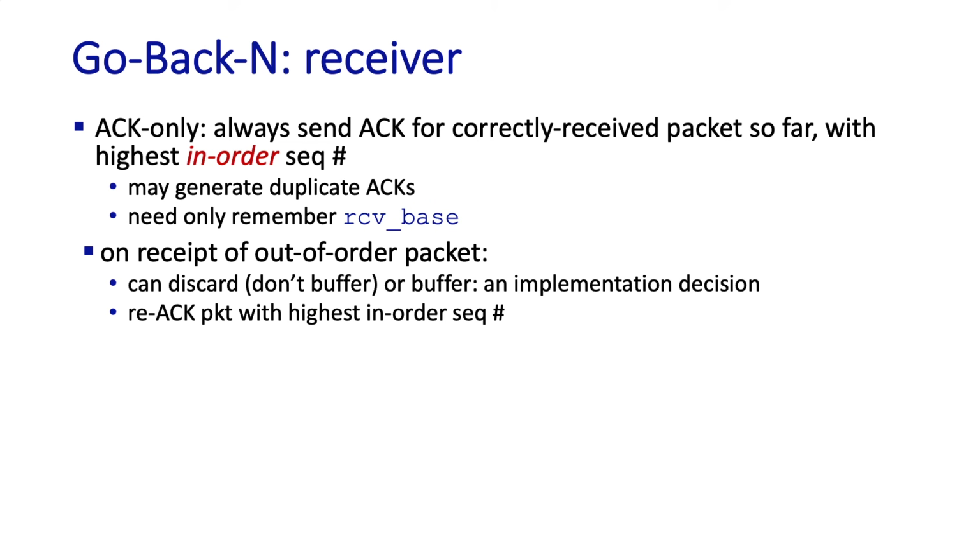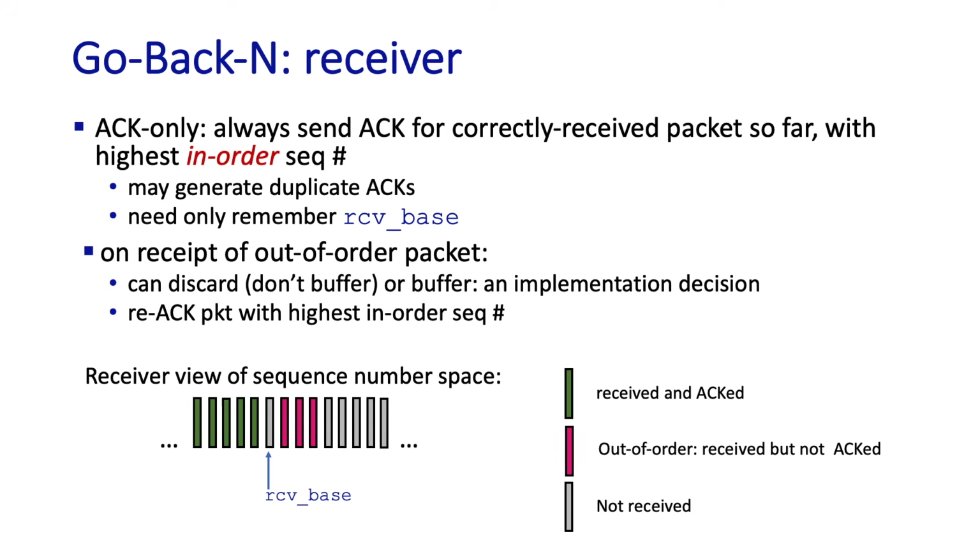The go-back-N receiver is pretty simple. Whenever it receives a packet, it's going to send an acknowledgement back for the correctly received packet so far that has the highest in-order sequence number. If it receives an out-of-order packet, it could discard that packet or buffer it, but in either case, it's going to re-acknowledge the packet that has the highest in-order sequence number so far. The receiver's view of the sequence number space is pretty simple. All it needs to do is track the sequence number of the next in-order packet expected to be received, and that's shown by RCV base here.